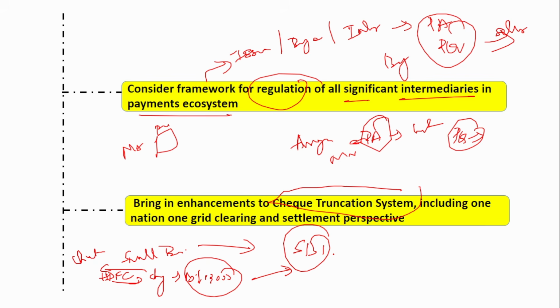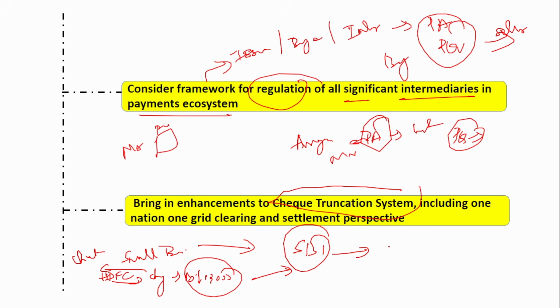So the State Bank of India presents the cheque in the Cheque Truncation System. Here the HDFC cheque is presented. Then the amount will be credited to your account only the next day. The State Bank of India will present the cheque today, but the amount will be credited to you only the next day. So this long the Cheque Truncation System takes.